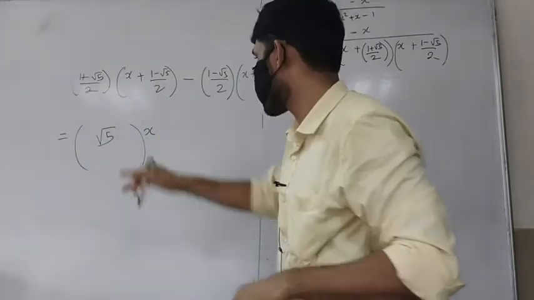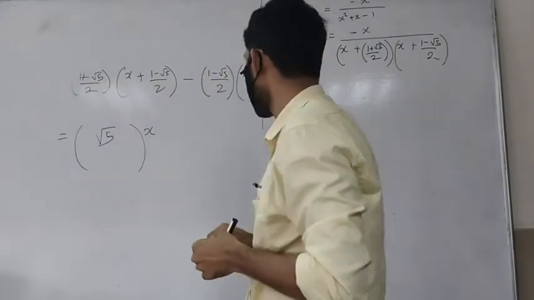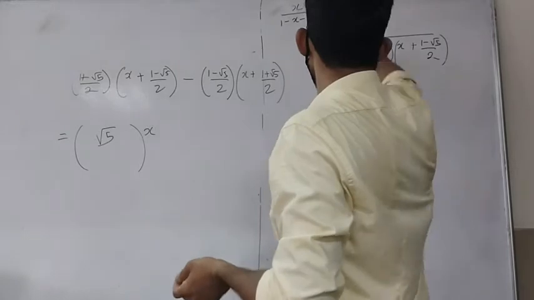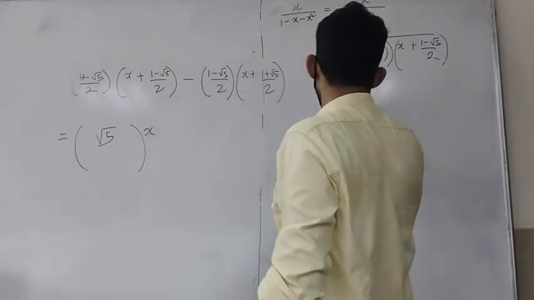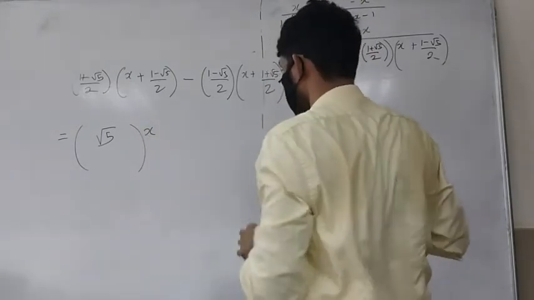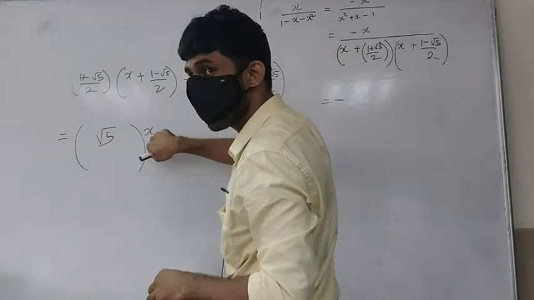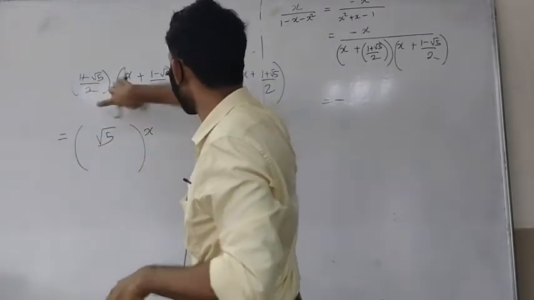root 5. Since you are left with root 5, you better divide by root 5. And I want minus, so let's put this minus out. So this is exactly what you're going to get. I can replace x by 1 over root 5 times this.